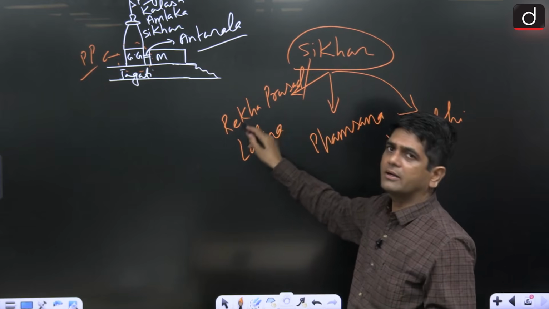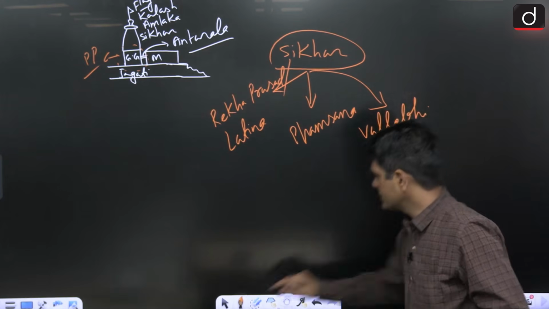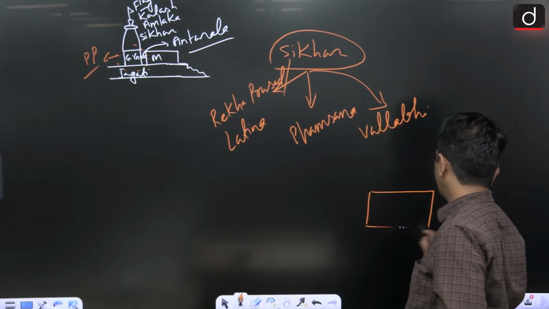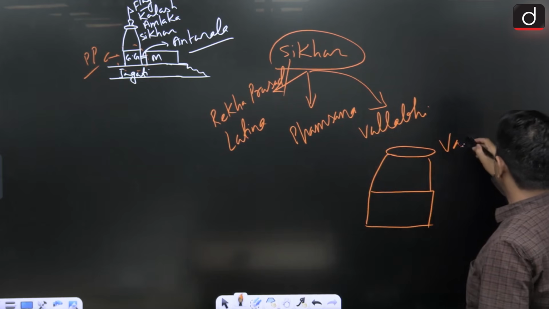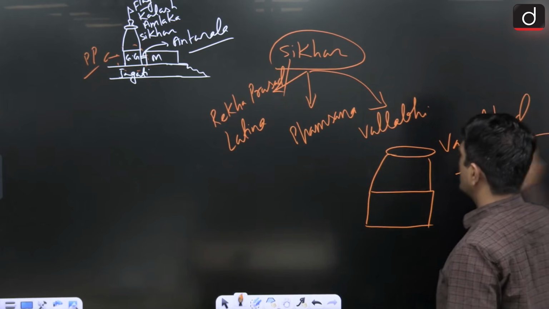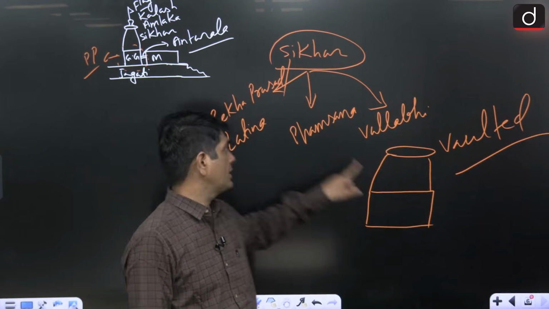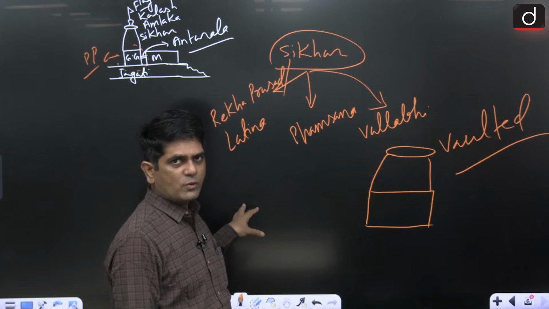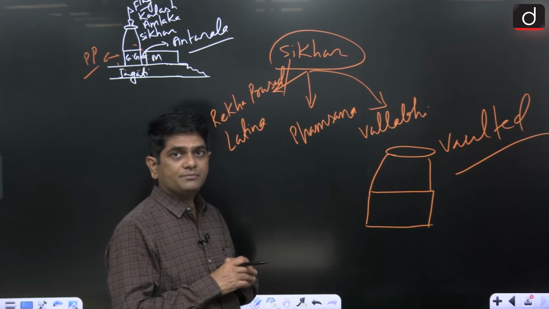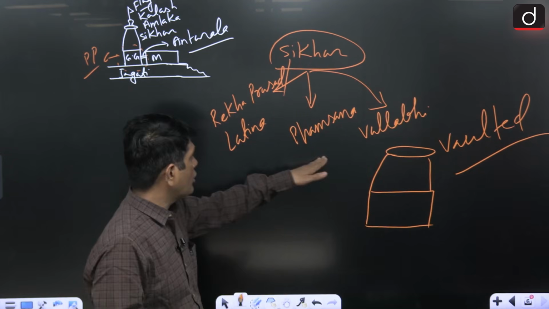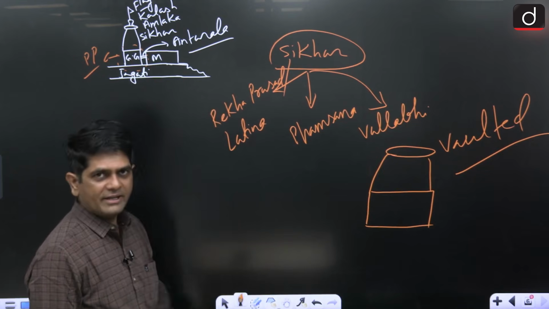Then coming to the Vallabhi, the base is rectangular, and at the top we have a vaulted structure. So the base of the Vallabhi Shikhara is rectangular, the base of the Rekha Prasad is square, and the Phamsana is not very large but is broader than the Rekha Prasad. Clear? These three are very, very important.